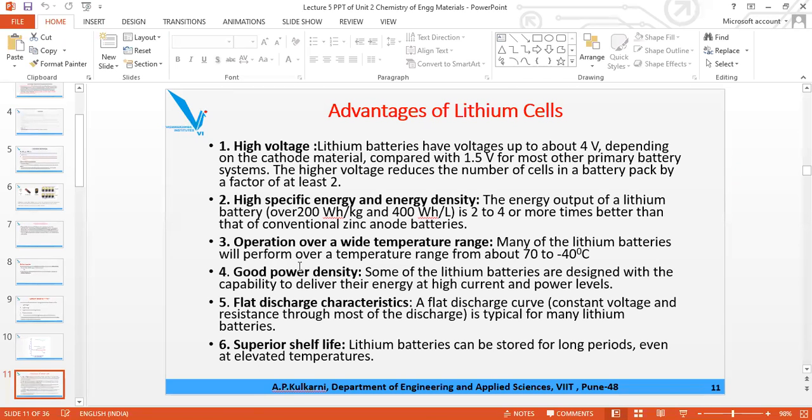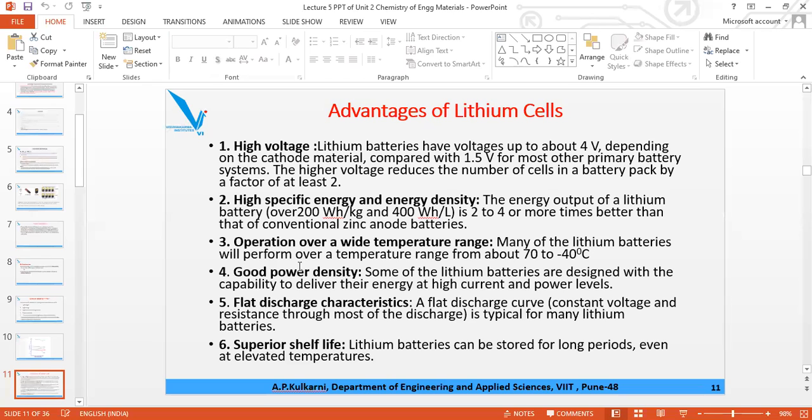So lithium cells and lithium batteries use lithium metal as anode, and lithium ion batteries use lithium ions. That is the main difference. Now, what are the properties? High voltage output: for a cell it is 1.5 V, and depending on how many cells are there in the battery, you have to multiply by that. If 5 cells are there, 1.5 into 5, 7.5 V will be the voltage. So that is the high voltage of lithium batteries.